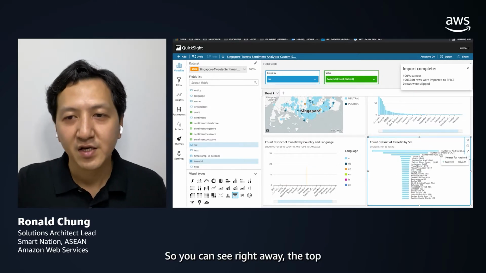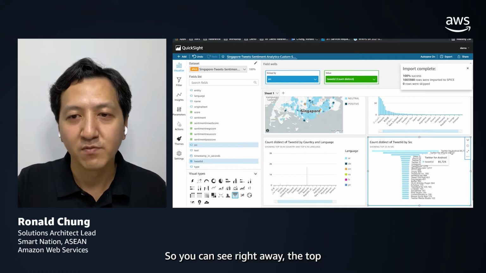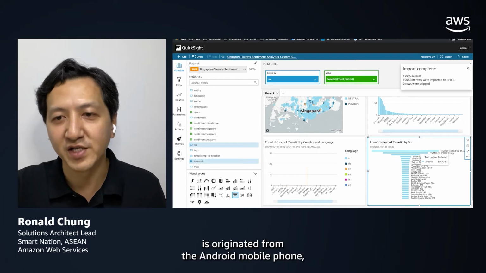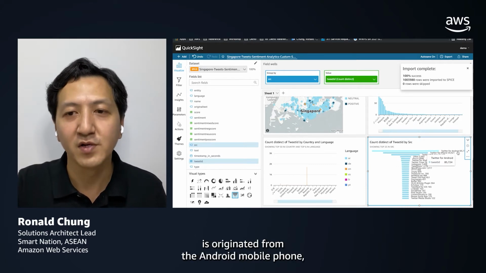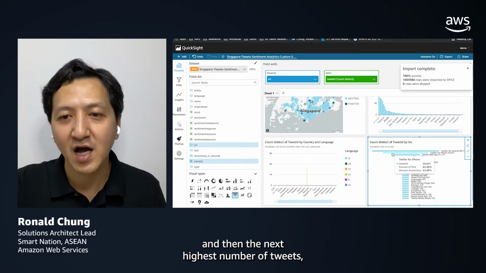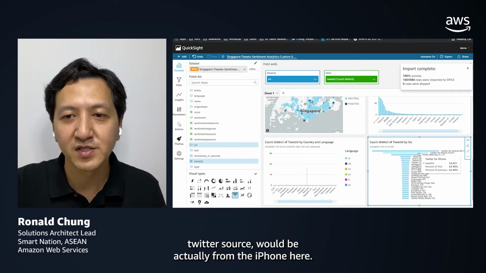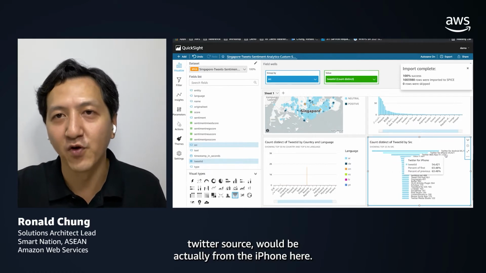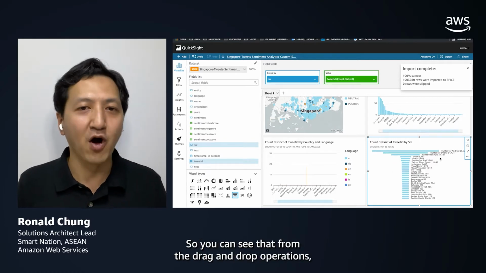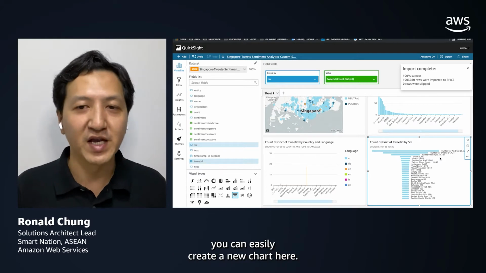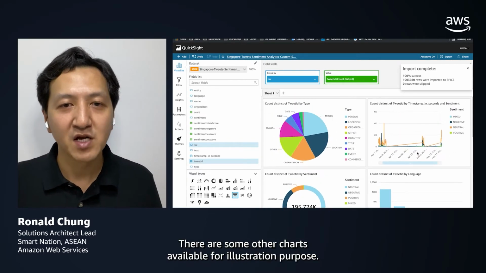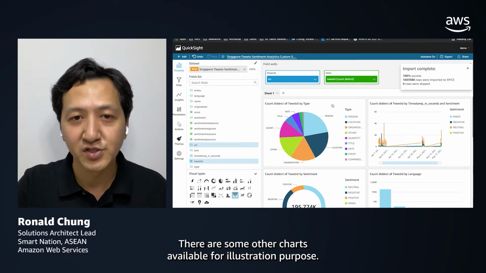So you can see right away the top, that is the largest number of Twitter feeds, originates from Android mobile phones, and then the next highest number of tweets will actually be from the iPhone here. So you can see that from drag and drop operations, you can easily create new charts here. There are some other charts available for illustration purposes.